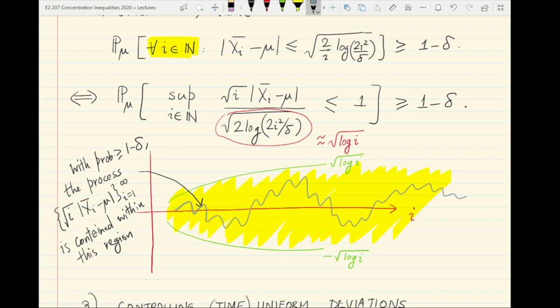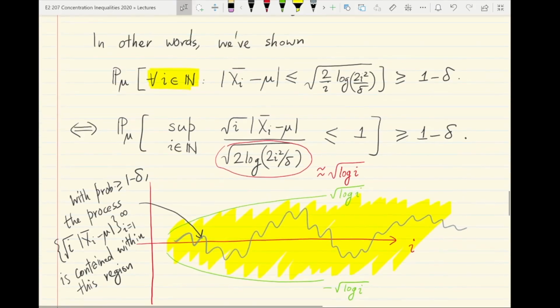This is in some sense to be regarded as a statement about the trajectory of the entire stochastic process, square root i times (xi bar minus mu), for i equal to 1 to infinity. It's an infinitely long, infinite time stochastic process. Okay, so that's what we've shown.